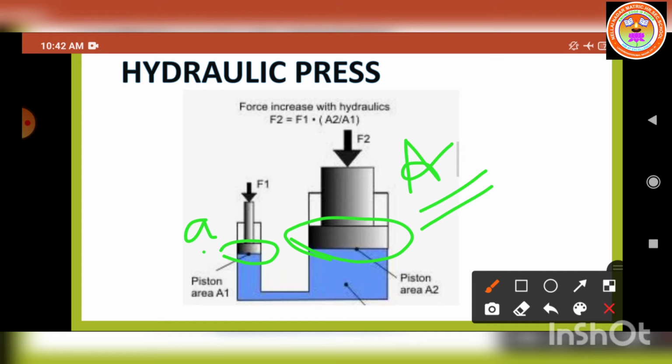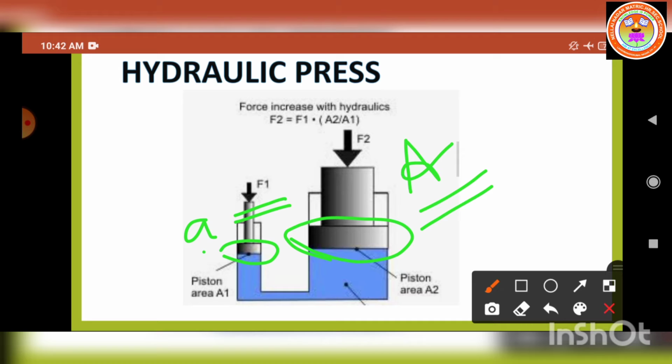Here only we have to apply the force. It's nothing but the piston is pushed. The force is denoted by the symbol F1. The force F1 is applied on the piston of small cross-sectional area a. So automatically it produces pressure.